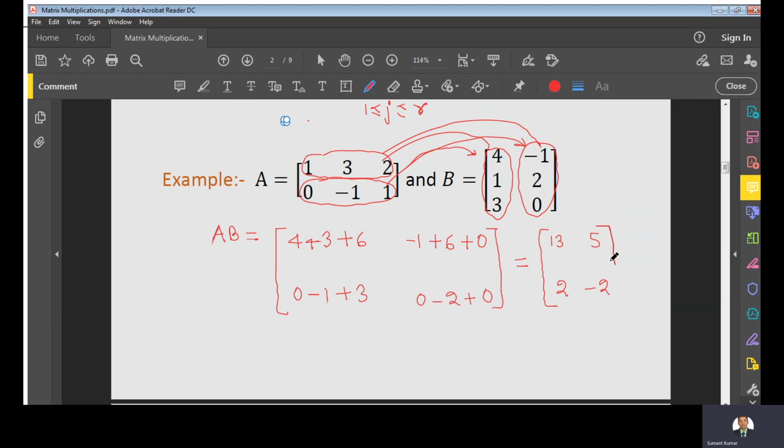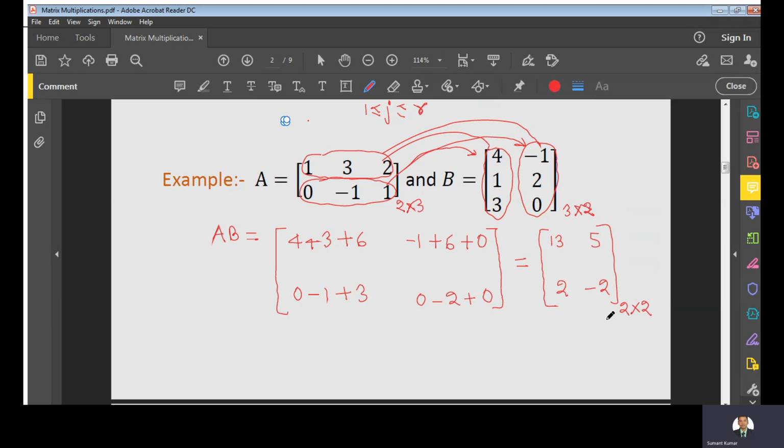So this is the product, and if you see, the order of this A is what? 2 by 3, right? And the order of this matrix B is what? 3 by 2, right? So when we take this product, the resultant matrix has order 2 by 2. And I will tell you, you can predict this order without doing any type of multiplication. How? I will tell you later, right?